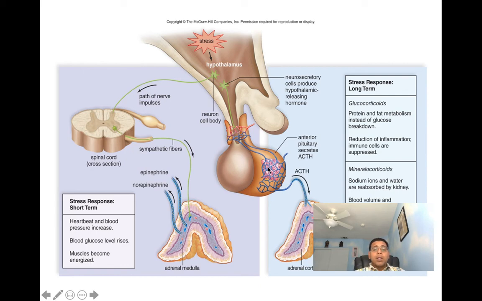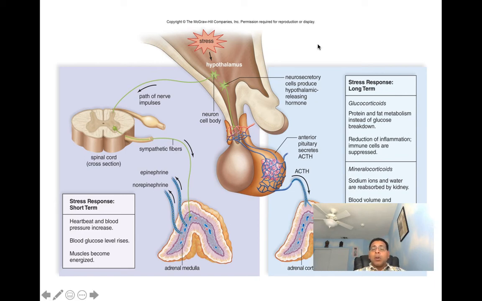Now, in long-term stress, since the stress is not going away, our neurosecretory cells are going to produce hypothalamic releasing hormone. Hypothalamic releasing hormone is going to help release ACTH. ACTH then is going to help release glucocorticoids and mineralocorticoids.